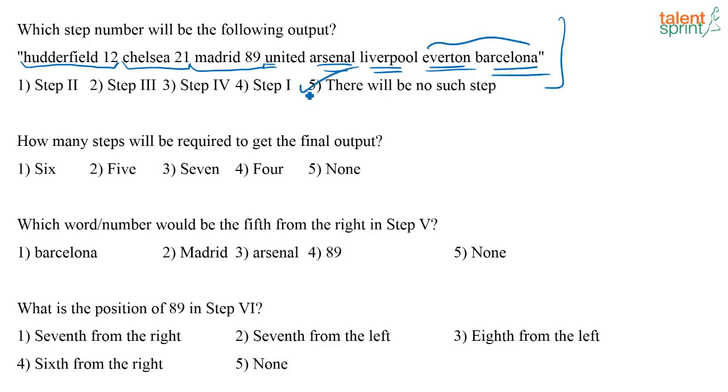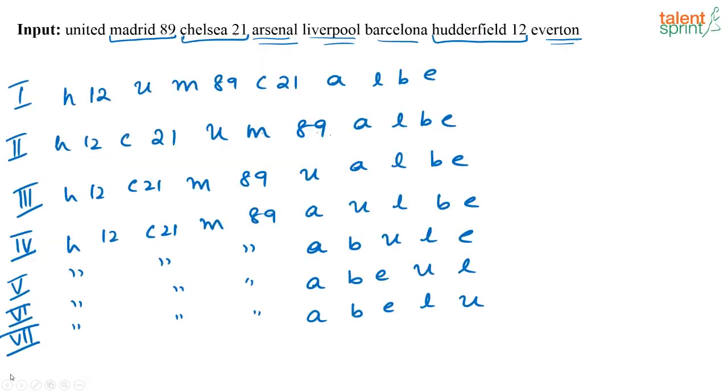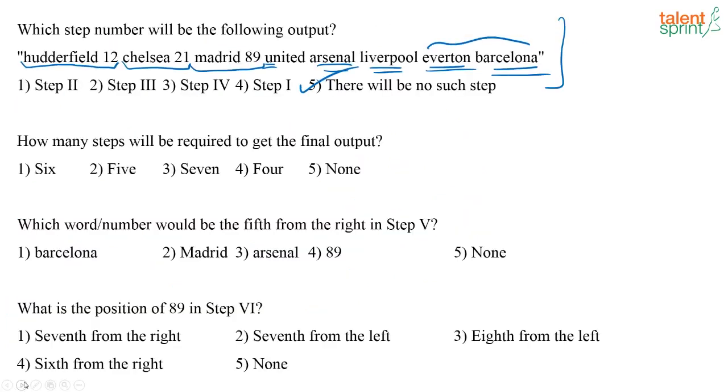So what will be your answer? Your answer will be option 5. Even if you look at step 3, last will be BE. See? BE, BE, BE. Will there anywhere be EB? It won't be there. So there will be no such step. So directly don't mark your answer as step 2. Just look at the other words as well. This question is basically on attention to detail, right? Suddenly when you see this, automatically you might take this as the answer, but remember to see this part as well.